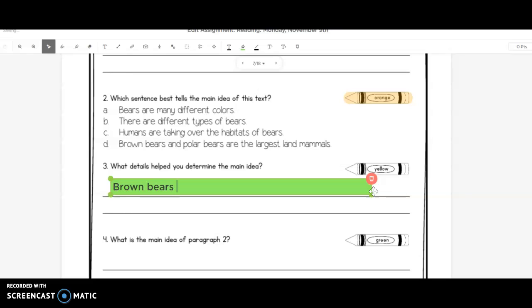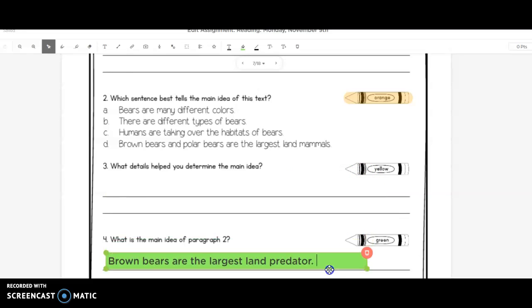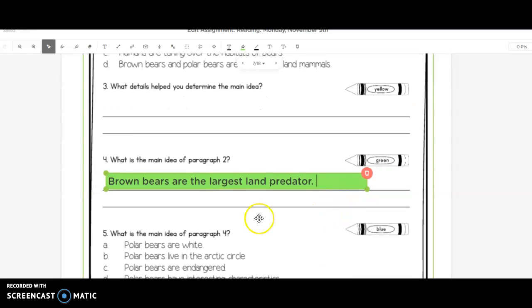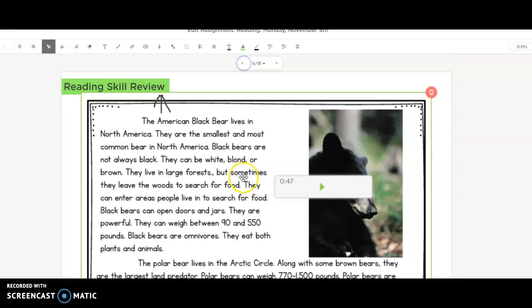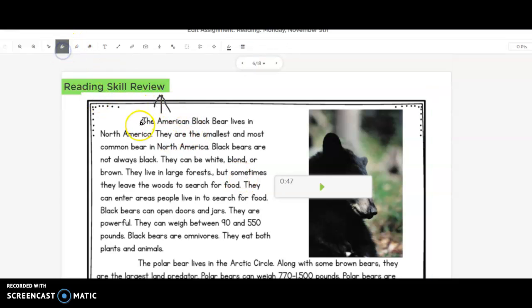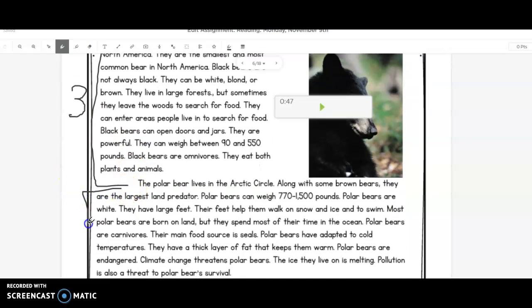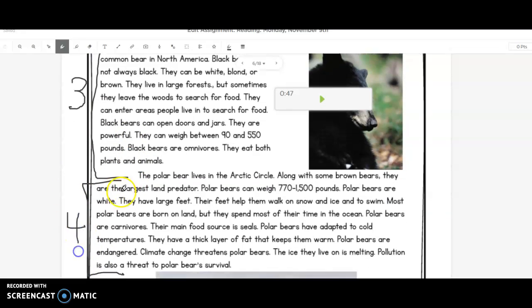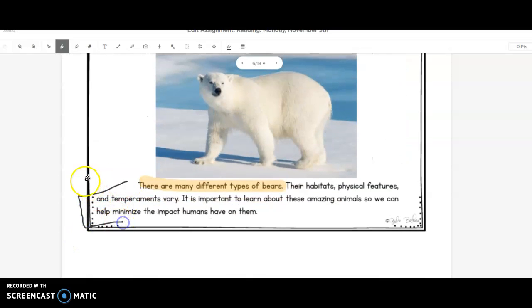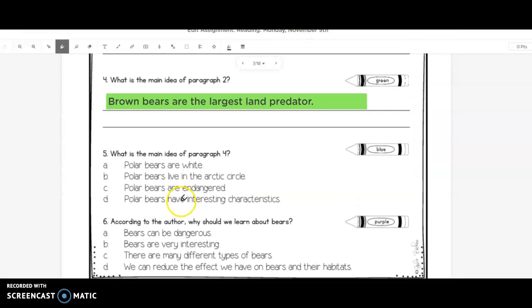Make sure you are typing this out. Move it to paragraph 2. There we go. Let's finish labeling. We did 1 and 2 on the first page. Now we have paragraph 3 and paragraph 4. And finally, paragraph 5.